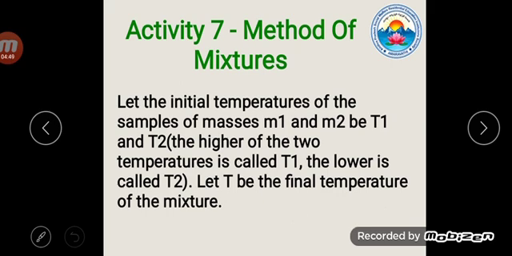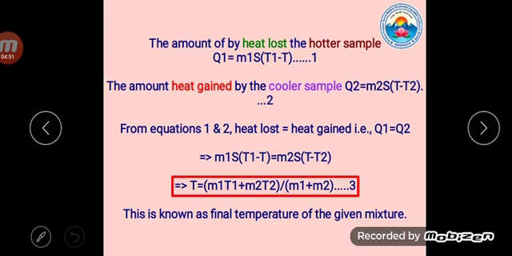This is the method of mixtures we will see. Here the amount of heat is lost by the hotter sample. The first beaker loses heat because its water is poured into the other beaker.